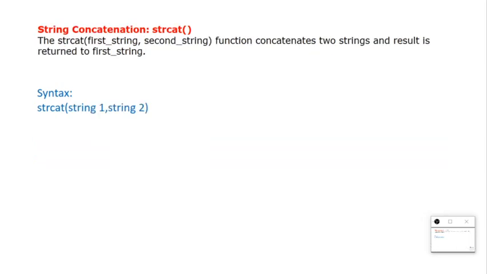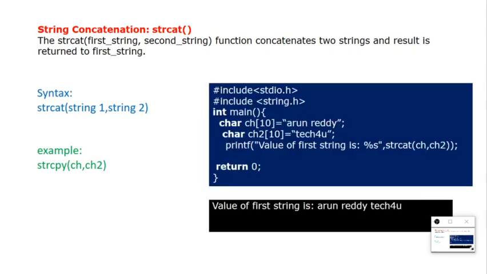Let us see the next one, string concatenation. What do you mean by string concatenation? String concatenation will join two strings. You can see the syntax has two strings, string 1 and string 2. Example again, ch and ch2. It will join the two values, ch and ch2.